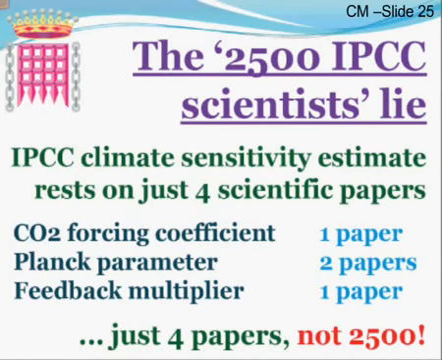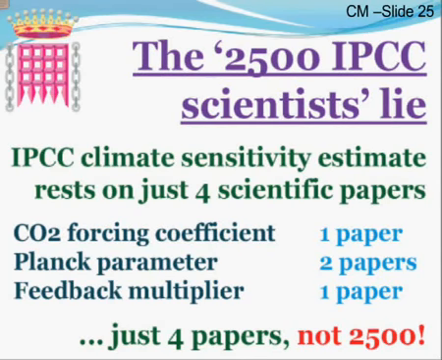Okay, on his slide 25, Chris Monckton talks about the 2,500 IPCC scientists lie. And then he talks about 4 scientific papers related to IPCC climate sensitivity. So there's a bit of a confusion. Is he talking about scientists or papers? I'll frame my response dealing with both. And in fact, here he references the CO2 forcing coefficient, Planck parameter, and feedback multiplier.